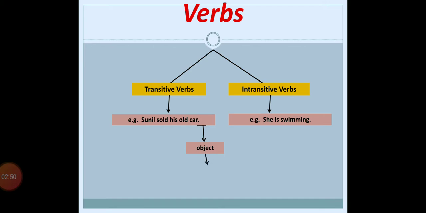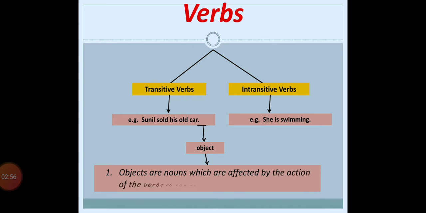This we have learned in the last video. So what is an object? Basically, objects are the nouns which are affected by the action of the verbs in the sentences.